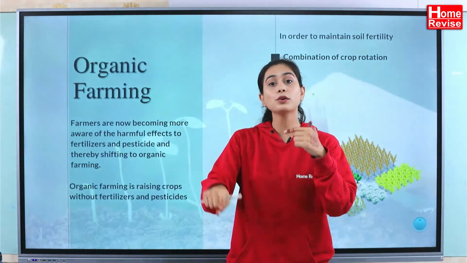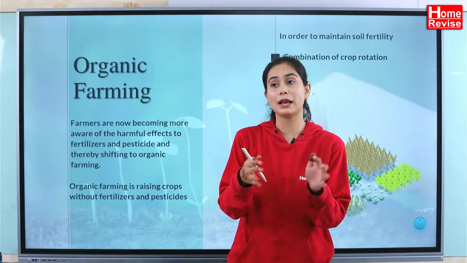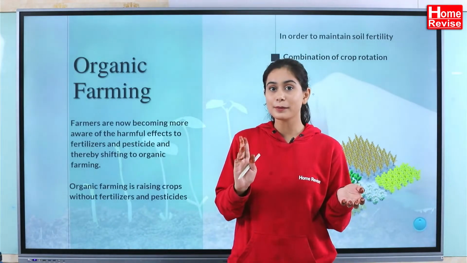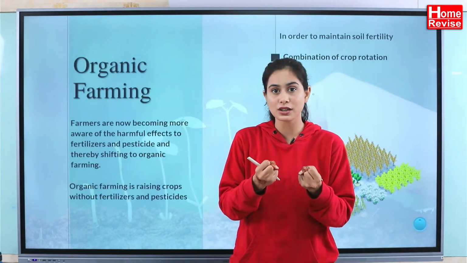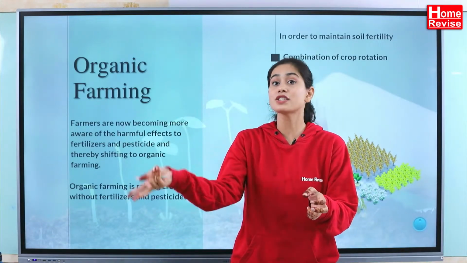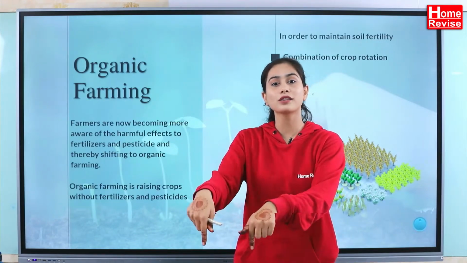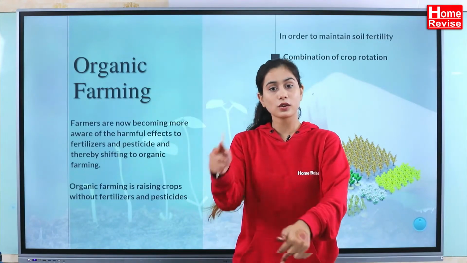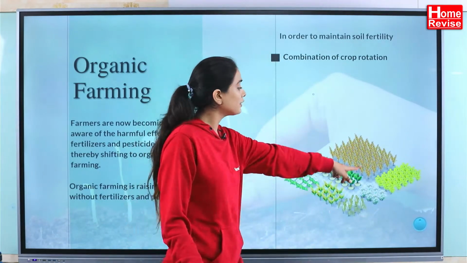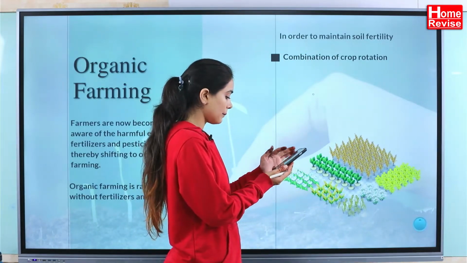So what I do, I use the method of crop rotation. One day I am putting some gram plant and it is a leguminous plant. Leguminous plants means what? It will have a lot of nitrogen content. So if the nitrogen content is there, next time I will grow some plant which is not a leguminous plant, because that plant is going to get nitrogen from the earlier soil also. Okay, so this is how we do this method of crop rotation. Can you see that? Clear? Any doubt you can just mention in the comment section.